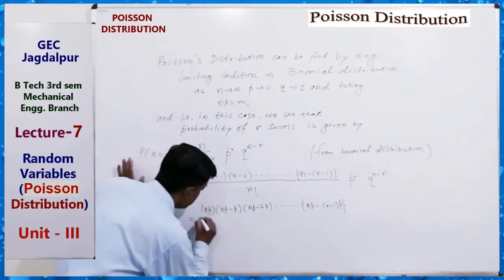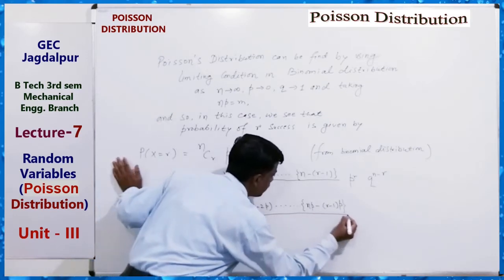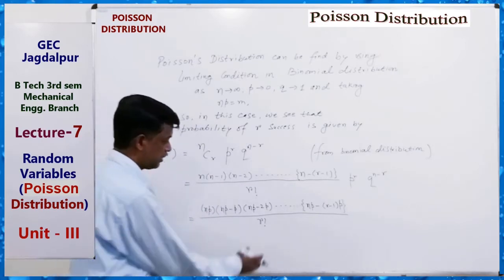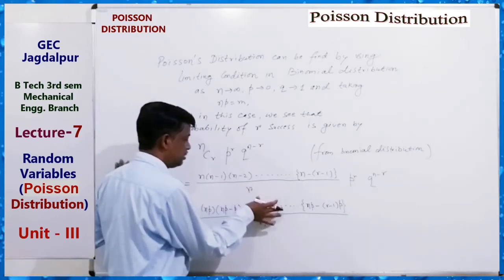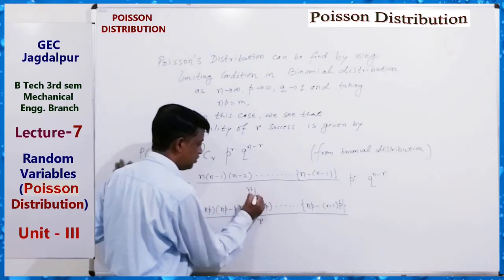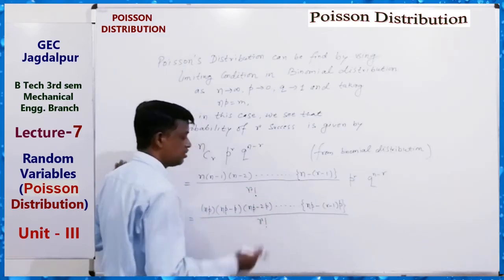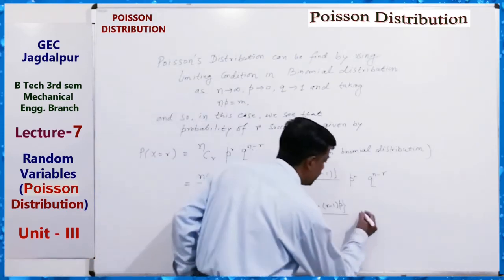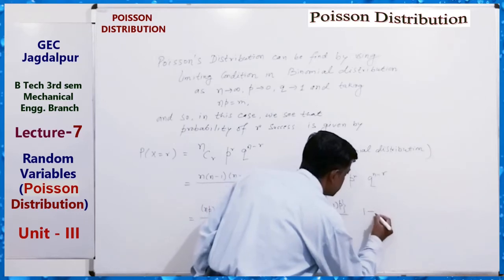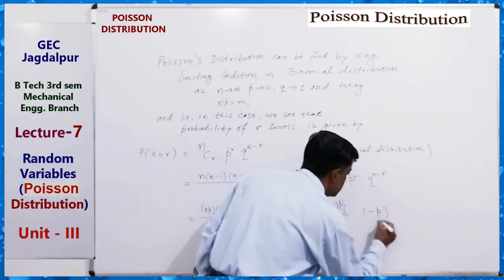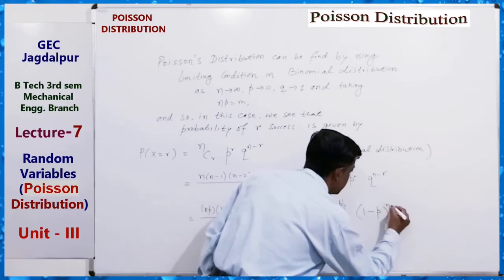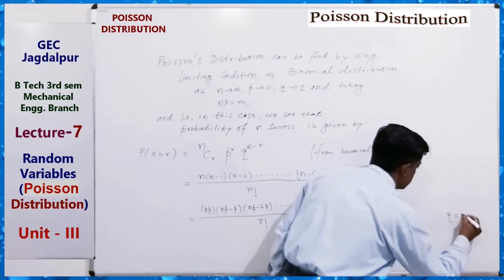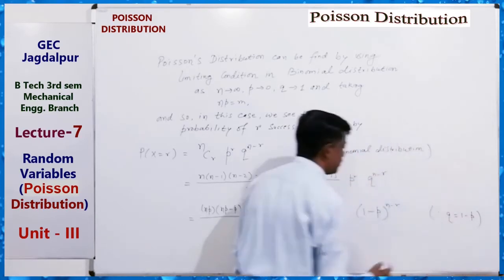Now upon r factorial, we have to divide this, and q, where q means 1 minus p, to the power n minus r, since q equals 1 minus p from the binomial distribution.